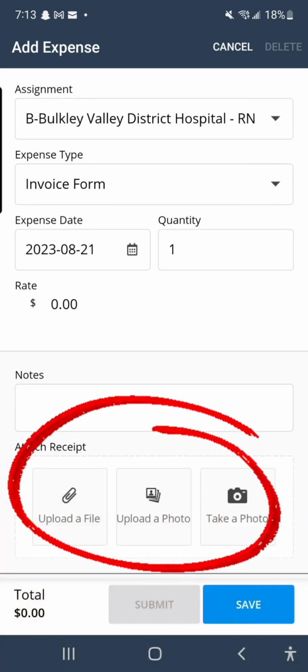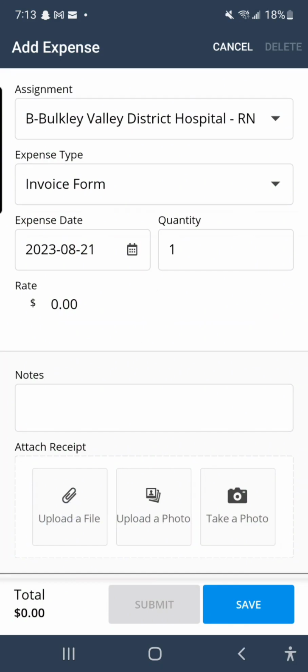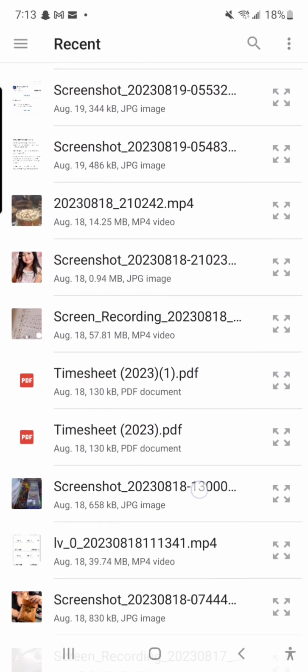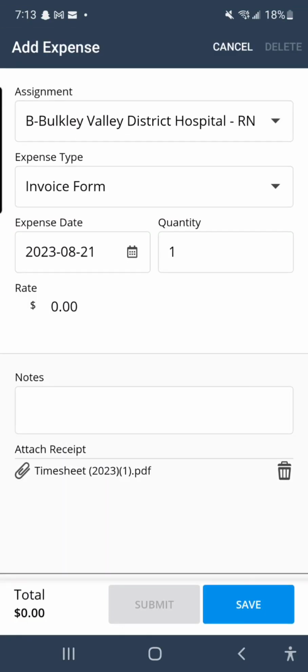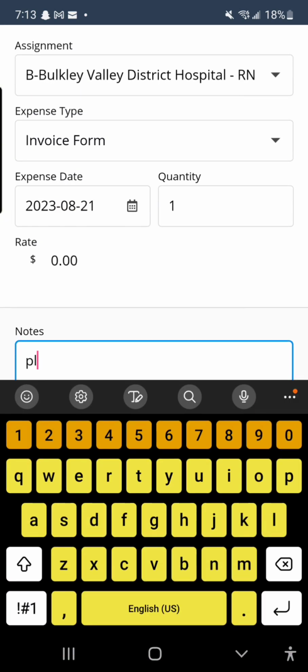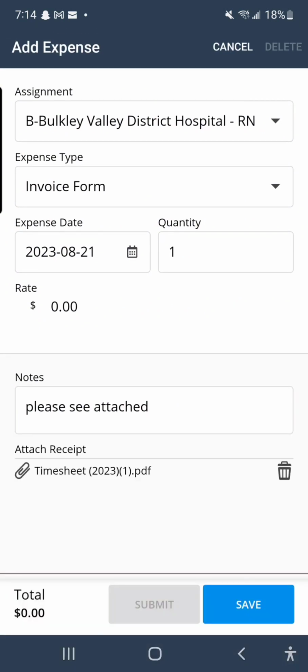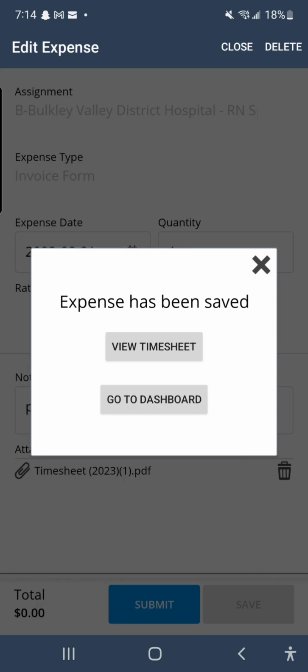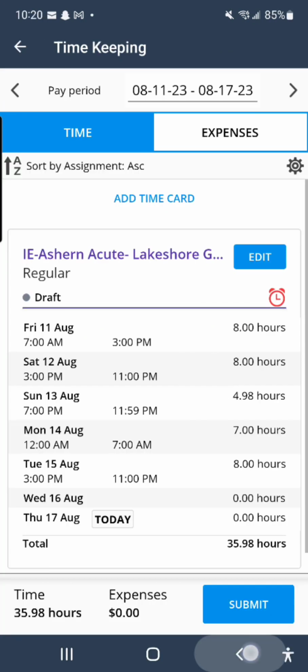You'll find 3 ways to upload your invoice form. Add a note, then hit the Save button. Upon reviewing your timesheet and your invoice form, you are now ready to click the Submit button.